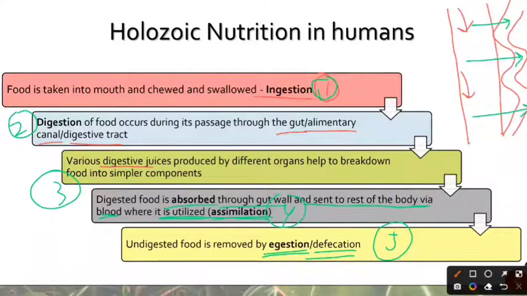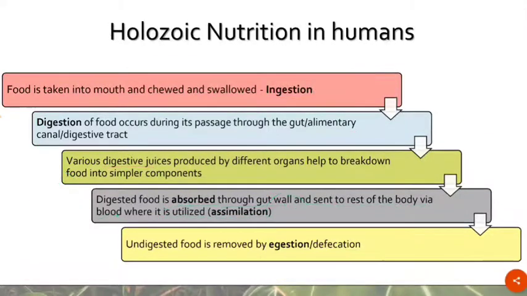And after they have reached the different body parts or the different body cells, they are going to be utilized by the cells in order to derive energy or to make their own proteins, etc. That is the fourth step, and it is called assimilation. And we also have the fifth step, which is egestion, wherein we are going to remove the undigested food material with the help of the process of defecation.